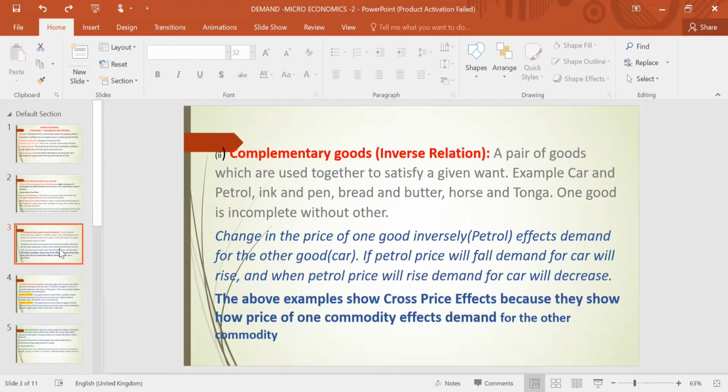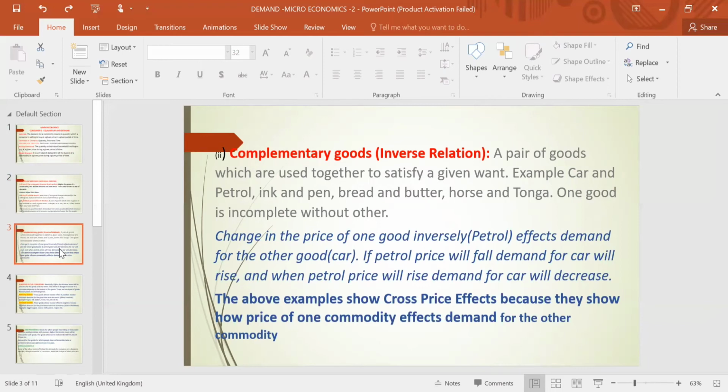They are used together. If car is there and no petrol, we cannot use it. If petrol is there and no vehicle, we cannot use it. Similarly, ink and pen, horse and tonga, means they are complementary to each other. Shoes and socks, bread and butter, means they are used together to satisfy a given want.